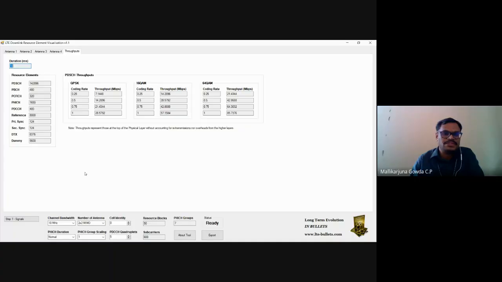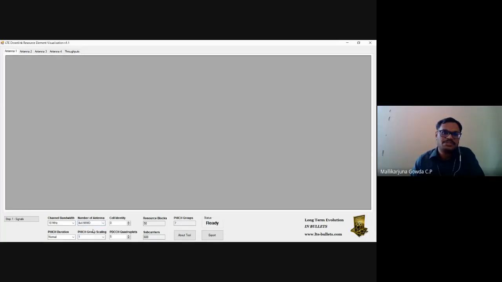This will not change. Okay. So let me show the throughput. I don't know whether you people have noticed it or not. In the previous case when it is a single antenna, throughput was different. Now with 2x2, this was the throughput. See, with 2x2 for 16 QAM, when the coding rate is 1, I get a throughput of 85.73 Mbps. Okay. Fine. Yes, sir.